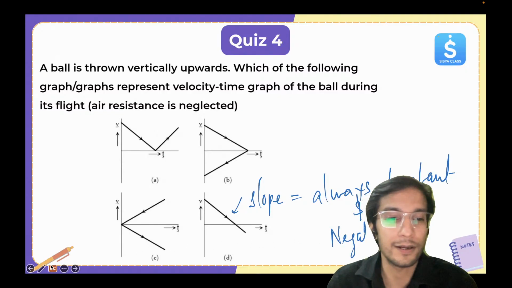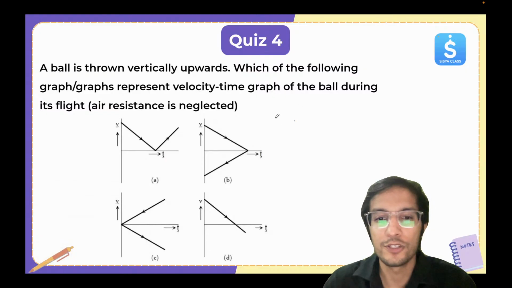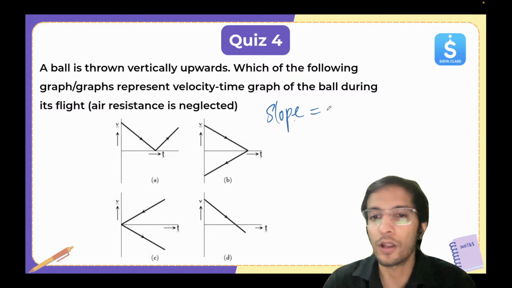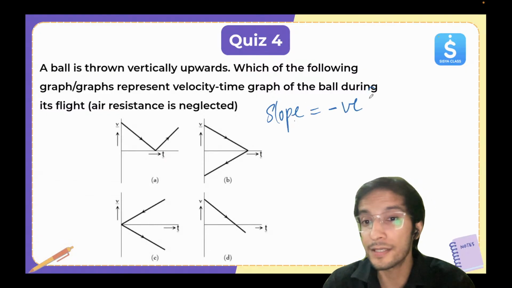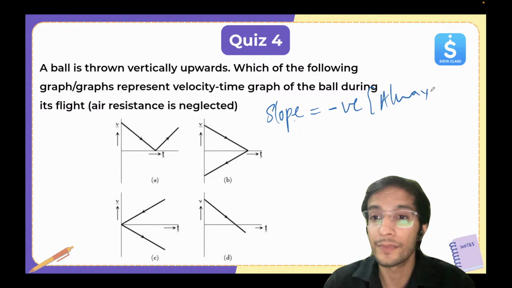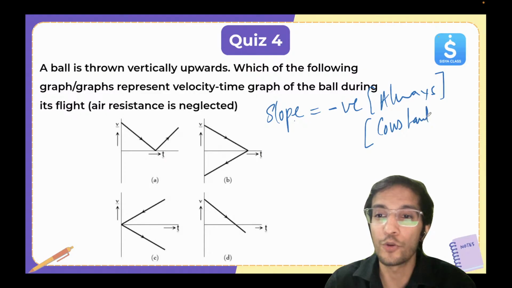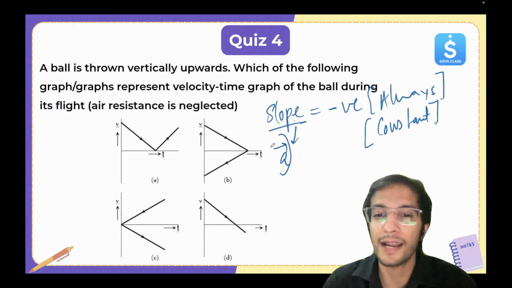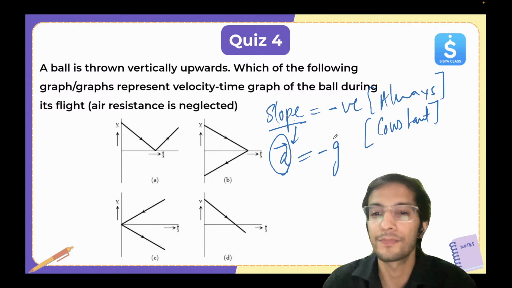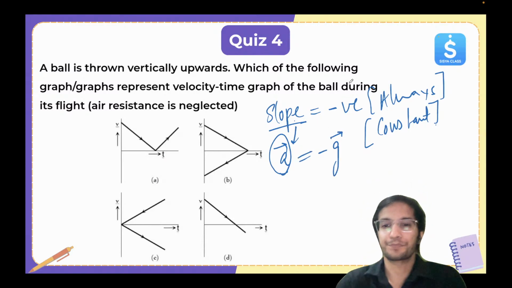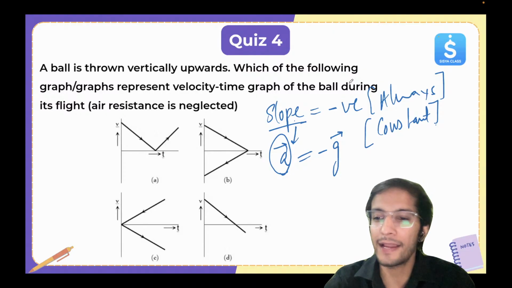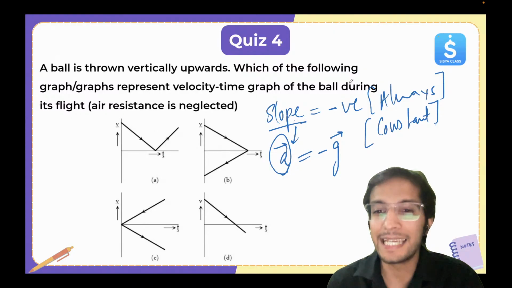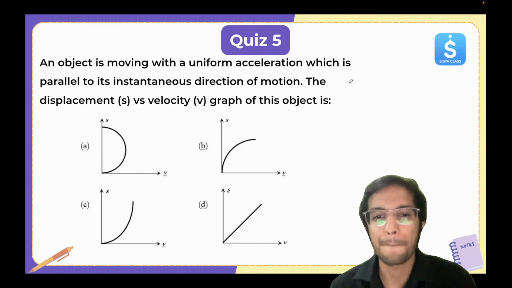Let me write down in a different place. Slope is always negative, and constant. And do you know what this slope is here? Slope of a VT graph is acceleration. And in this case, acceleration is minus g. Okay, very important, negative. So I hope it is clear why option D is correct. Let's look at the next question.